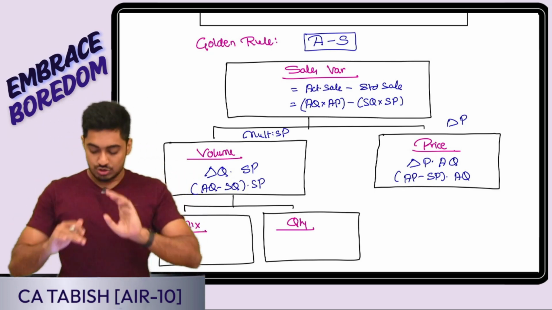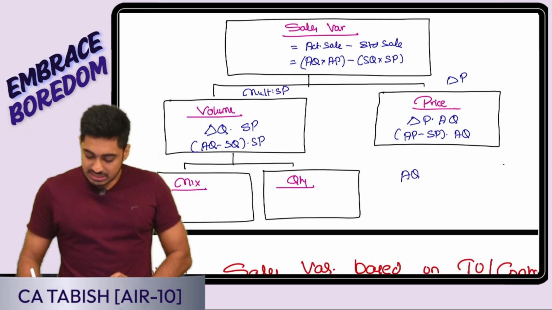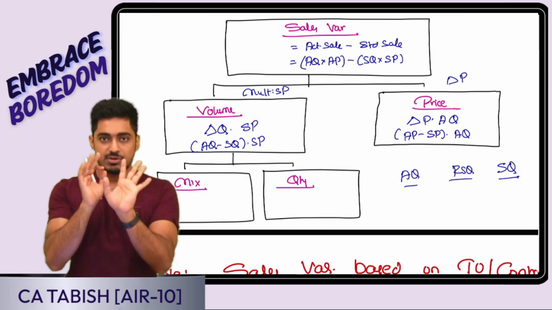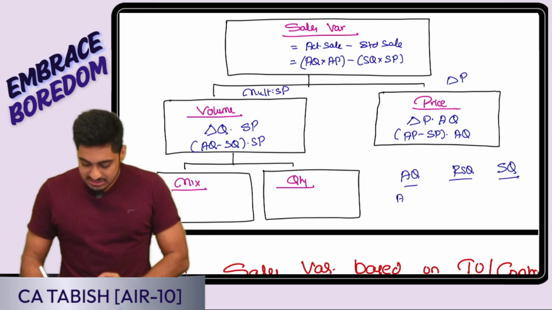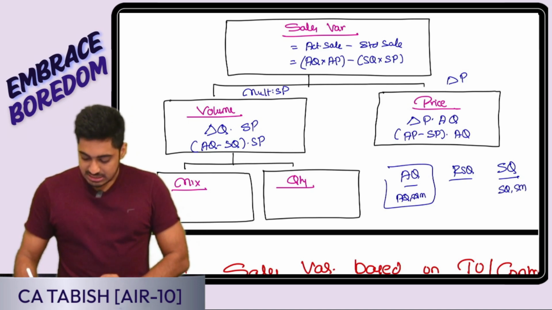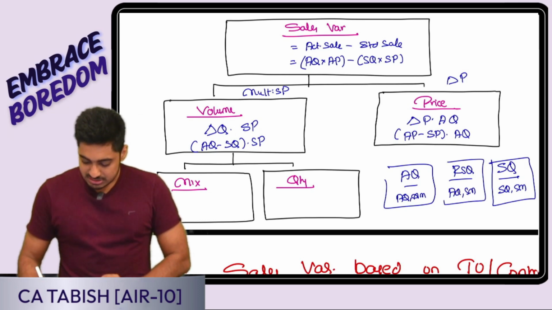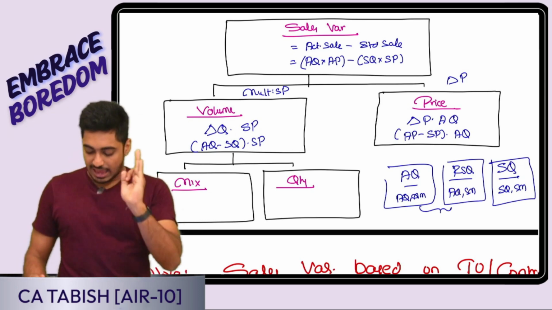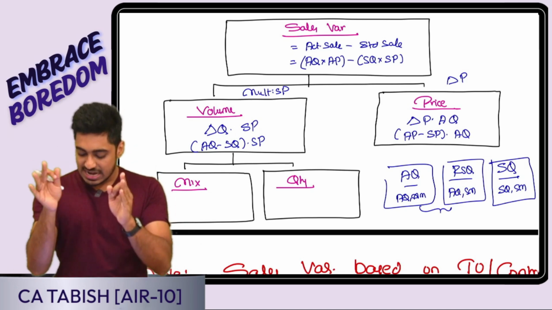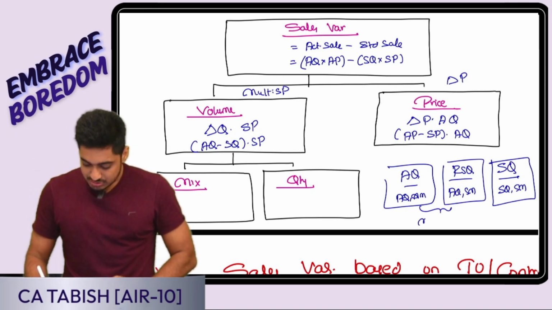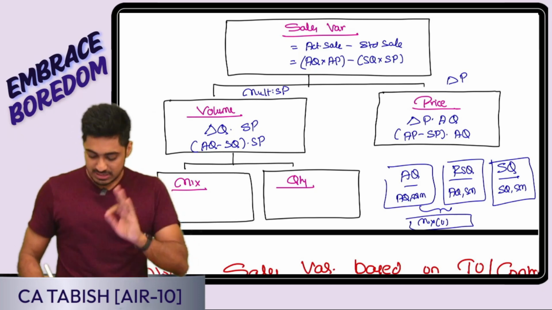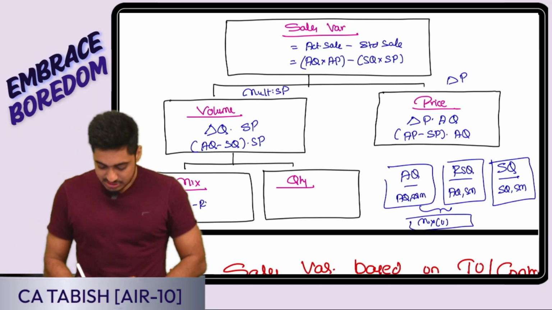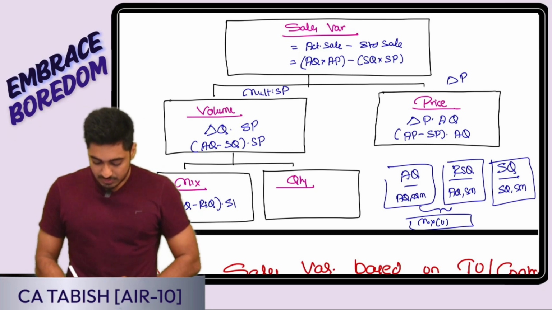Now for further analysis, you have to be very careful here. I have actual quantity, I have standard quantity. In between I will bring in my RSQ. Actual quantity means actual quantity in actual mix. This is standard quantity in standard mix. Revised standard quantity is actual quantity but in the standard mix. You are comparing AQ and RSQ: actual quantity in actual mix versus actual quantity in standard mix. Mix is changing, so it is my mix variance. It is AQ minus RSQ, the difference in quantity, convert into value, into standard price.